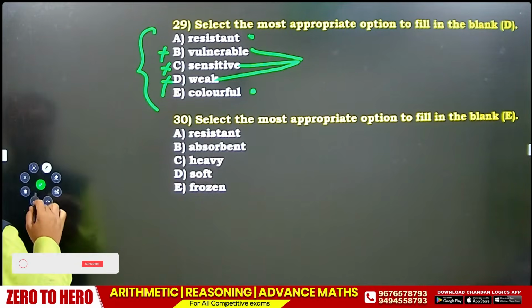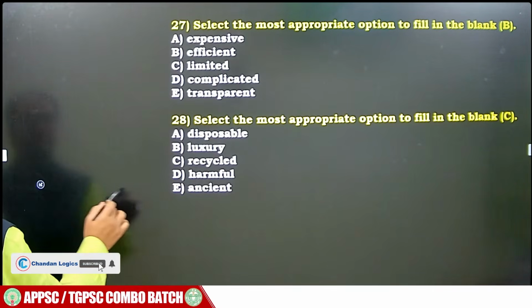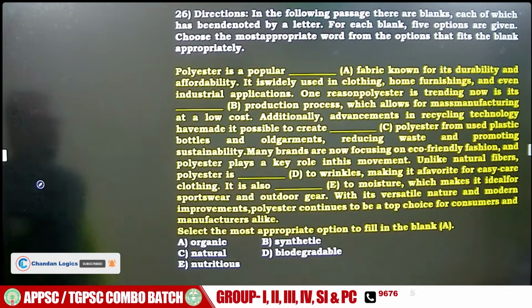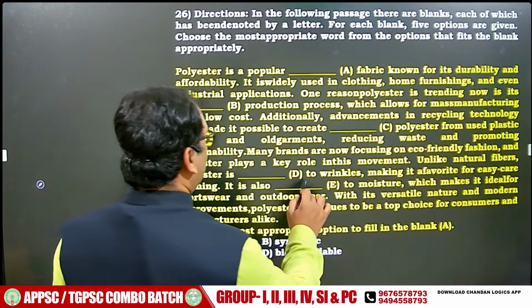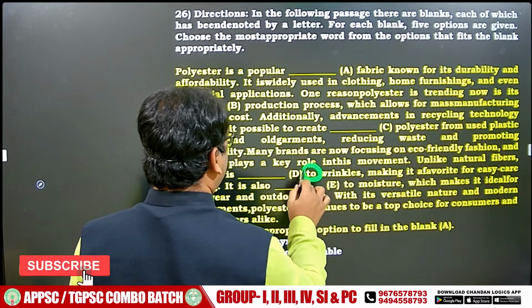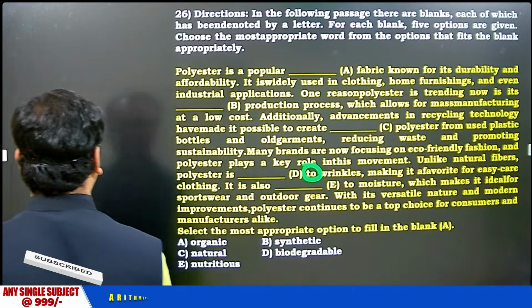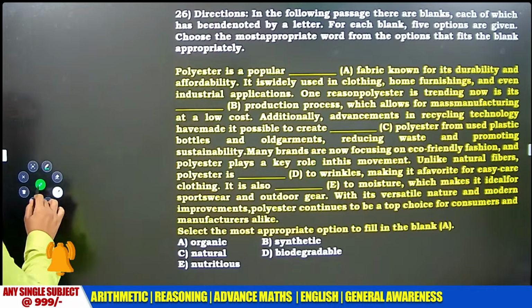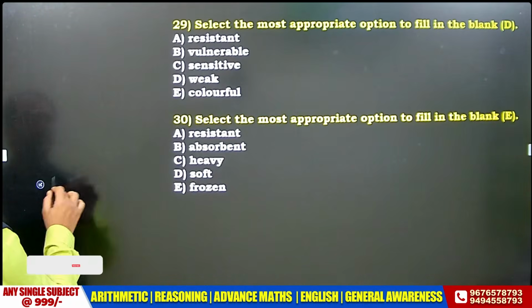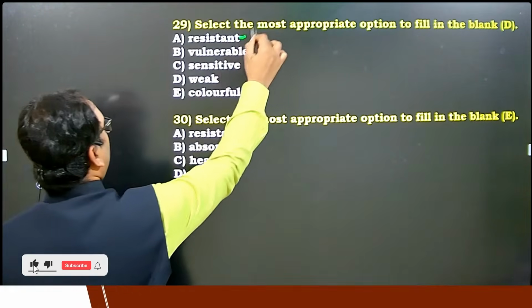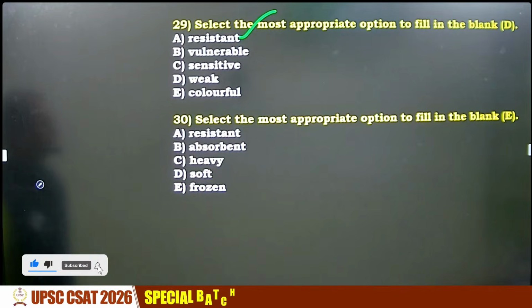What could be the answer? Arey bhaiya, preposition to. Resistant to. Katam. Preposition, bhaiya. I am resistant to negativity.